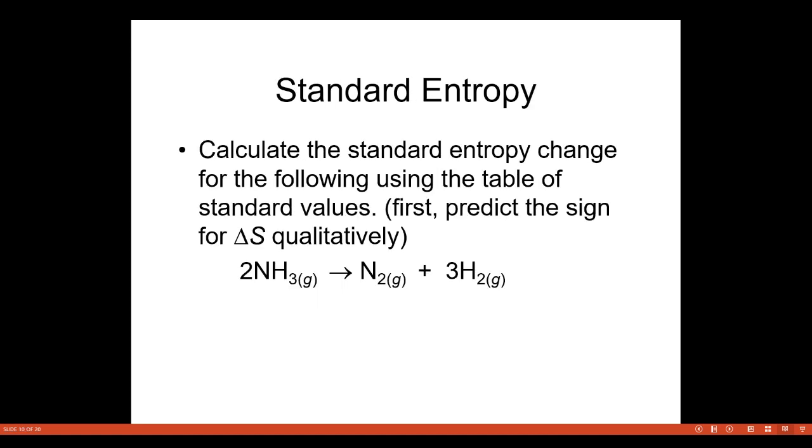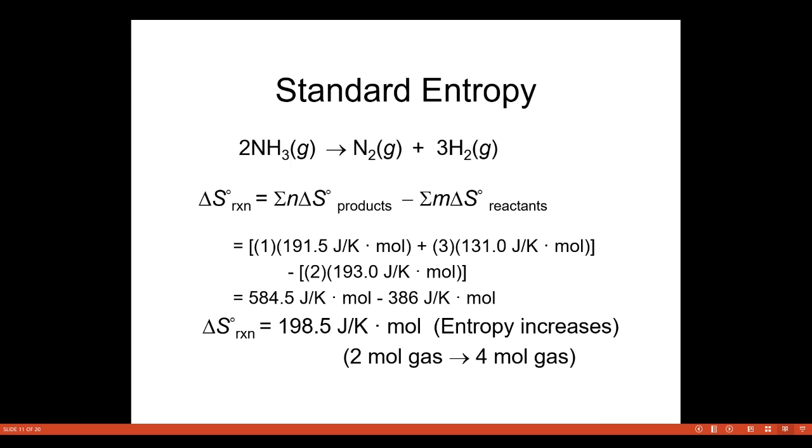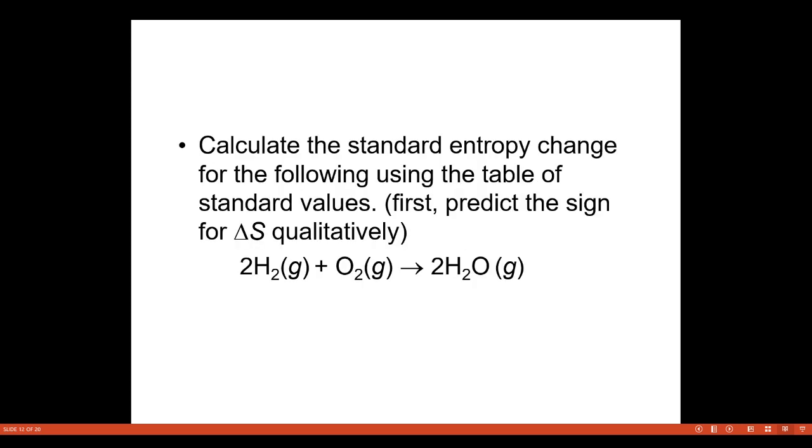Now we have the numerical problem here. Calculate the standard entropy change for the following. Use the table. We have to predict the signs for delta S qualitatively. So 2NH3 gives N2 plus 3H2. Now we can see the standard entropy. One more problem: 2NH3 gives N2 plus 3H2 gas. Similarly, we can calculate delta S. So we go from 2 moles of gas to 4 moles of gas.